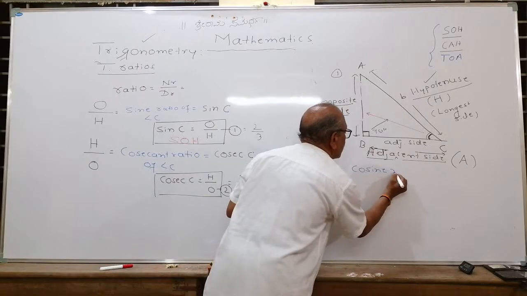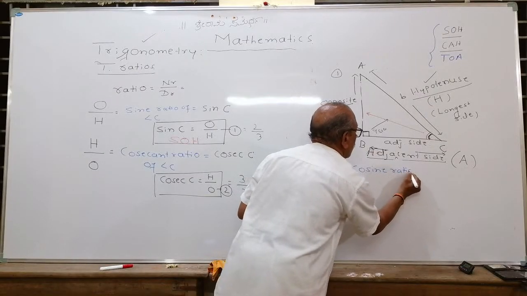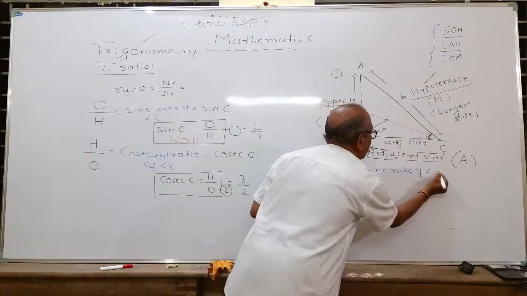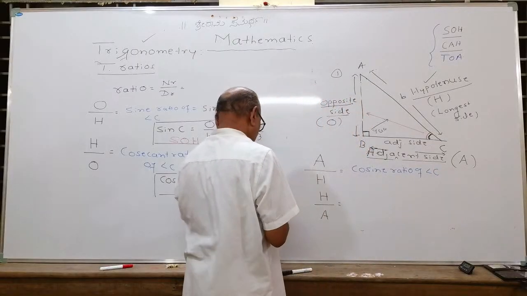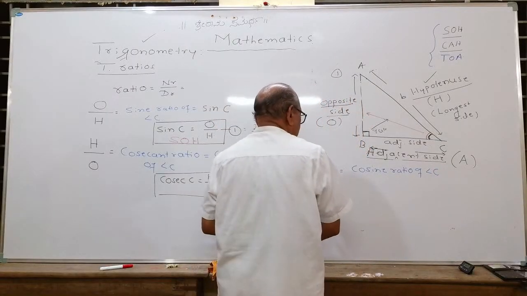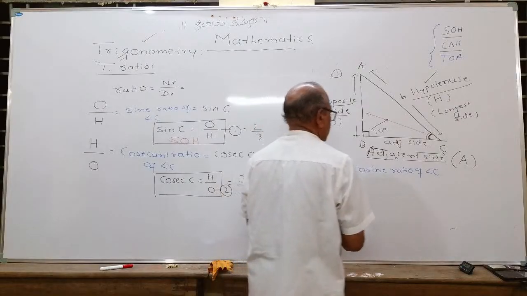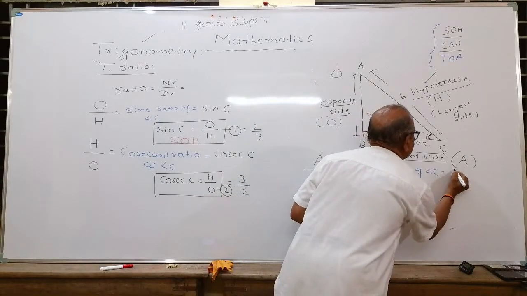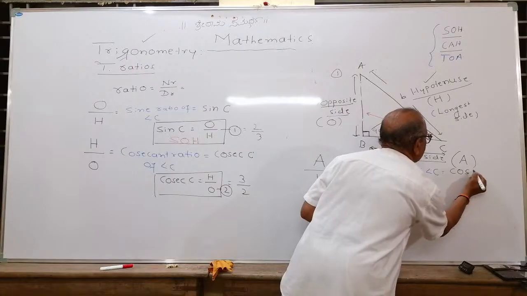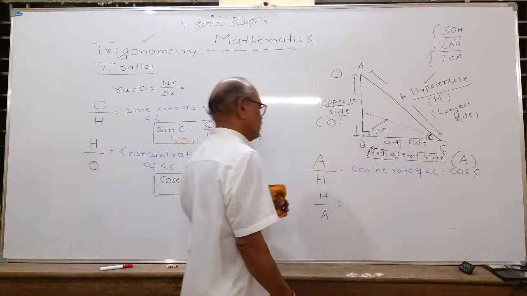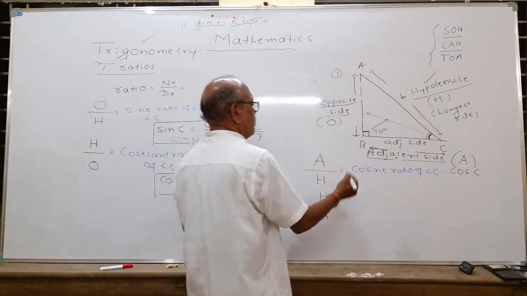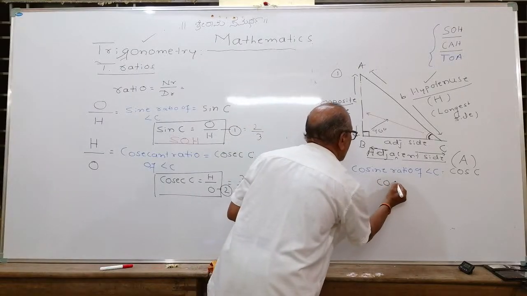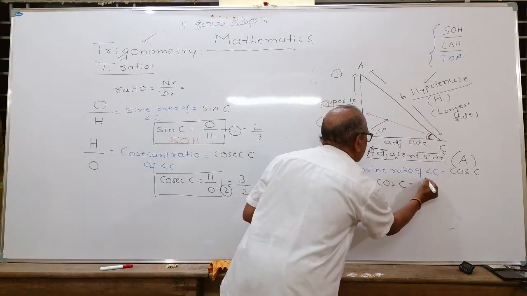C-O-S-I-N-E, cosine ratio of angle C. Mathematically, we write the symbol as cos C, C-O-S, capital C. Henceforth, you can remember that cos C is equal to what?